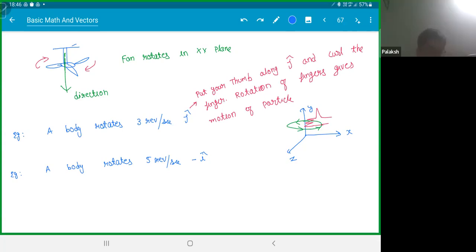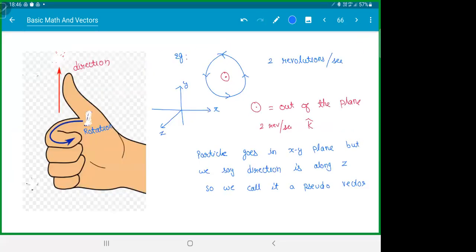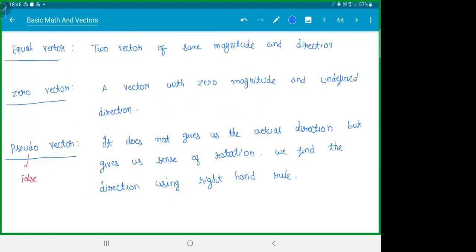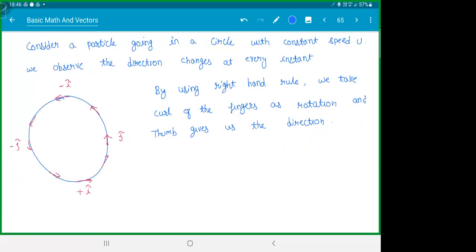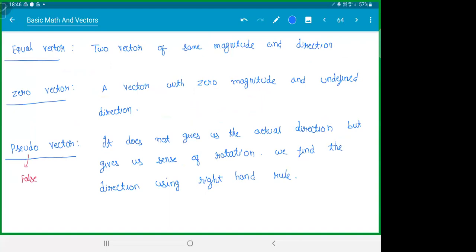Sir, can you again show the definition of pseudo vector? It is actually the definition. What you're saying is more of a generic definition, not a technical one, but have a look at it.